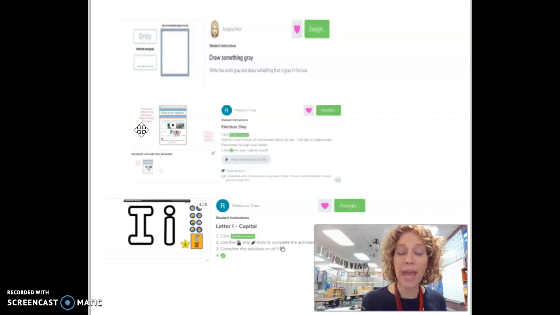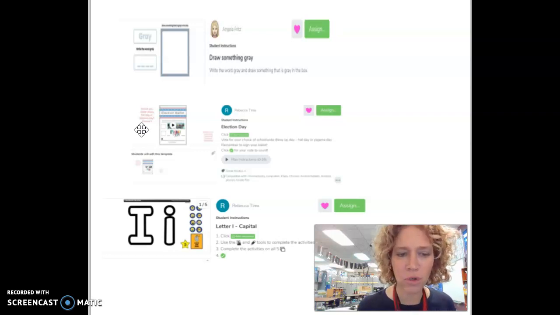And then when we get back to school, we'll tally up the votes, and then we will know if we get to have a jammy day or a hat day at our school.